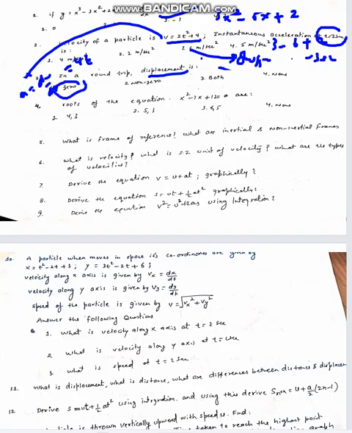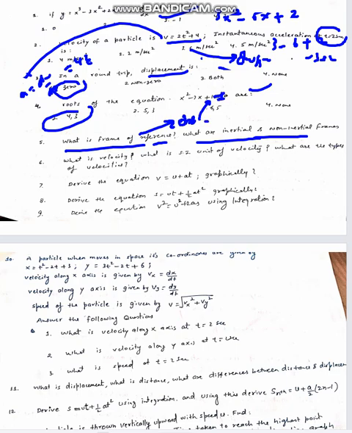Next, roots of the equation x square minus 7x plus 12. This is a quadratic equation. You can find the roots as 4 and 3. Next is: what is frame of reference, what are inertial and non-inertial. So frame of reference is basically the observer. These are of two types, inertial and non-inertial. For inertial frames, acceleration is 0. For non-inertial frames, acceleration is non-zero.